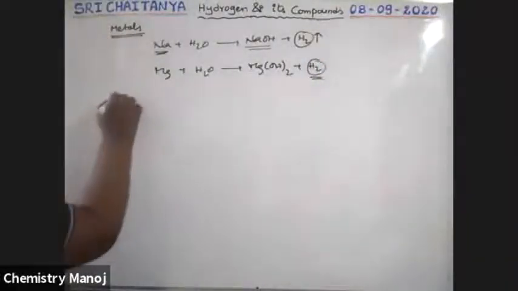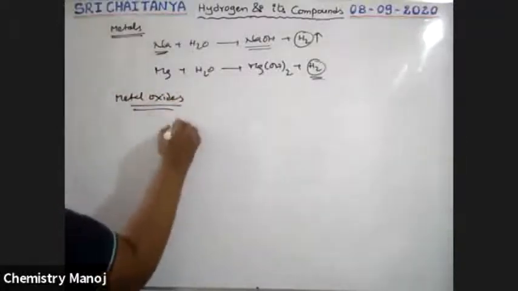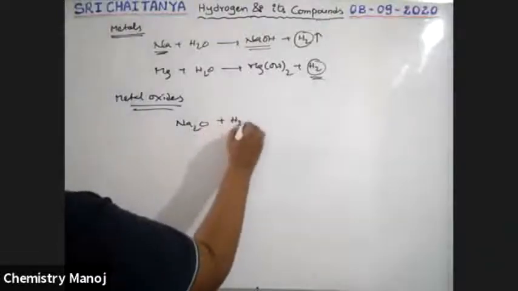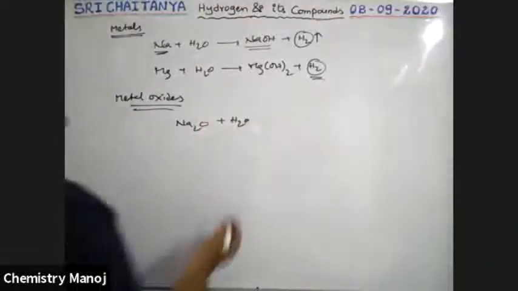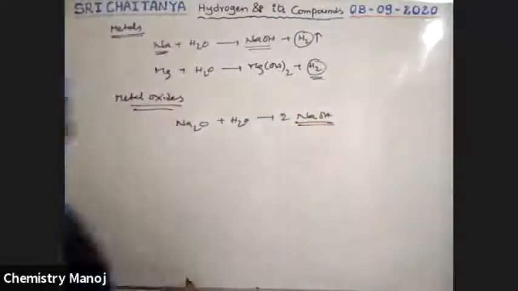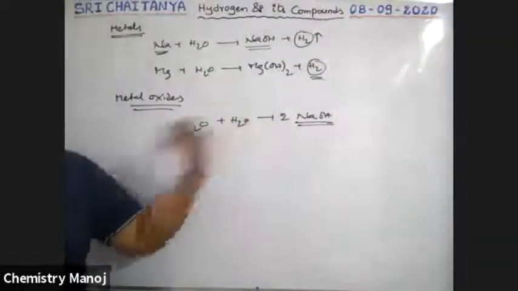Now, metal oxides. I'm taking Na2O as the metal oxide. When this metal oxide dissolves in and reacts with water, it gives 2 moles of NaOH. So only alkali is formed. Because of this reaction, metal oxides are basic in nature and soluble in water.